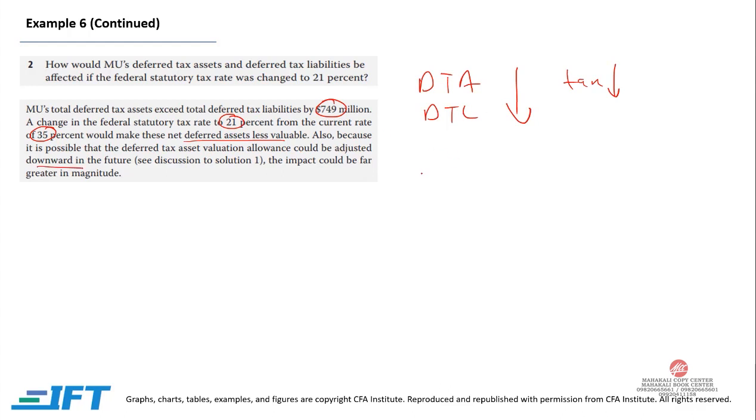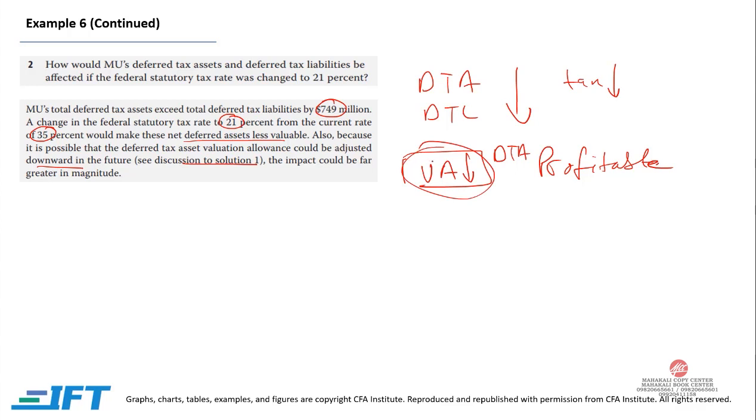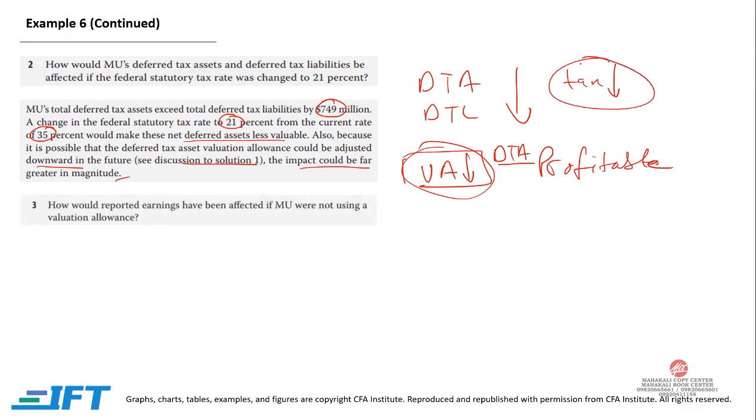Now, in the last example, or on the first part, we said that if the company is profitable, we can reduce valuation allowance and can use deferred tax asset to reduce our taxes. So as we said in the discussion in solution 1, we might reduce our valuation allowance in order to use deferred tax asset. So it is possible that the deferred tax asset valuation allowance could be adjusted downwards in the future. The impact could be far greater in magnitude if the tax rate goes down.